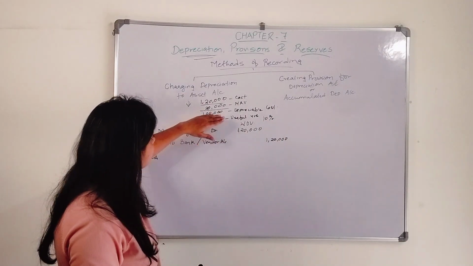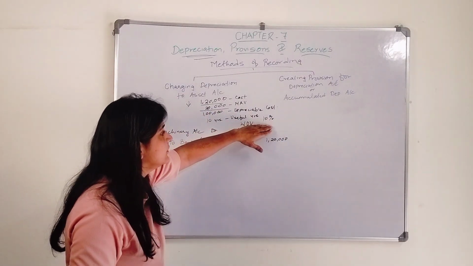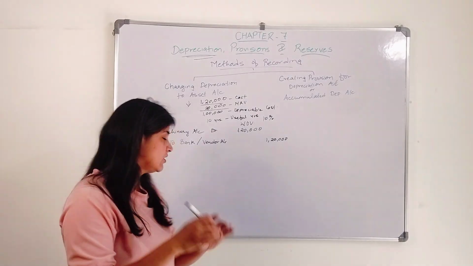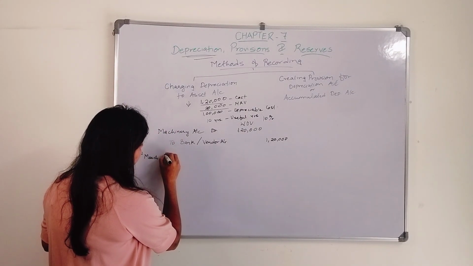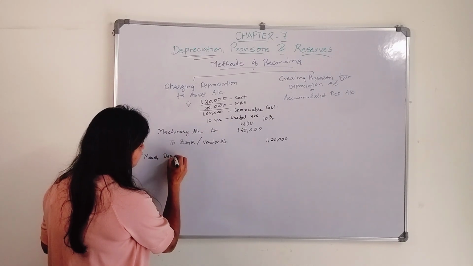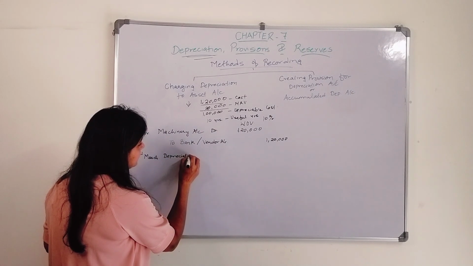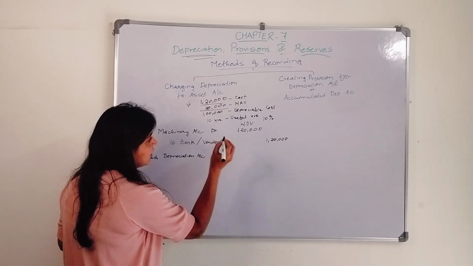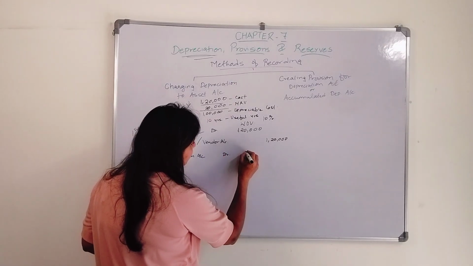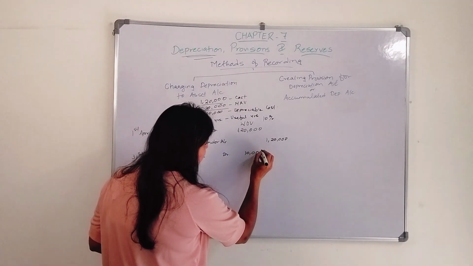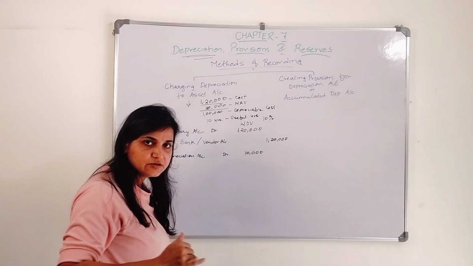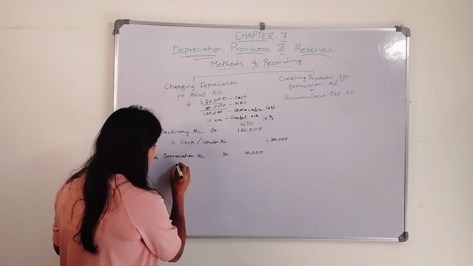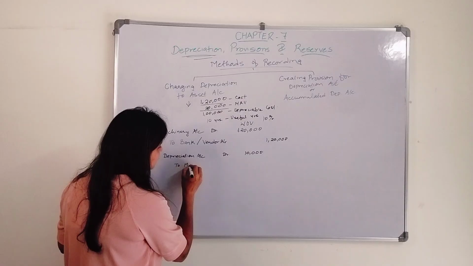So on 1 lakh, 10% will be how much? 10,000. Depreciation is an expense, a current year expense, so depreciation account debit 10,000. The value of machinery reduces, so I will credit machinery account.